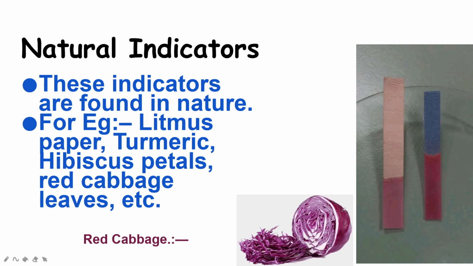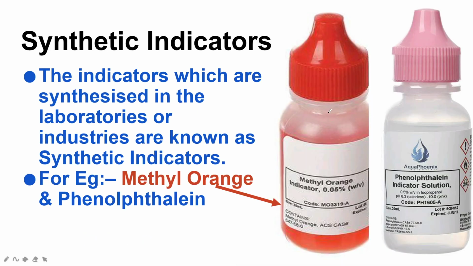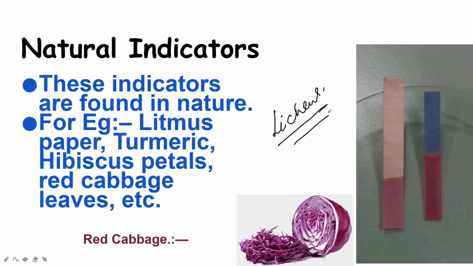Litmus is also a natural indicator. Litmus solution is a purple dye extracted from a type of plant called lichen. About lichen also we will discuss.